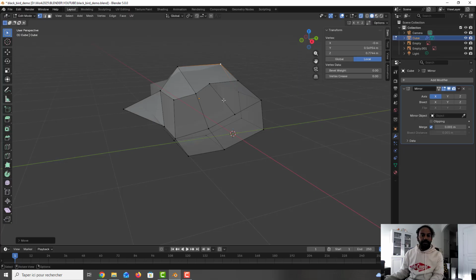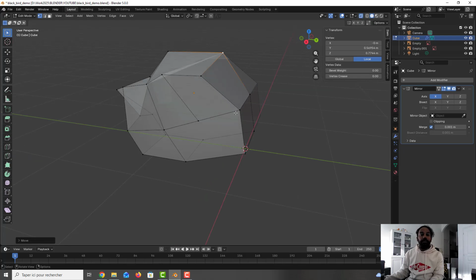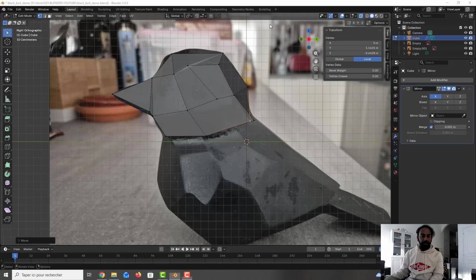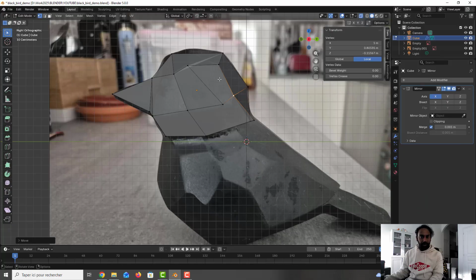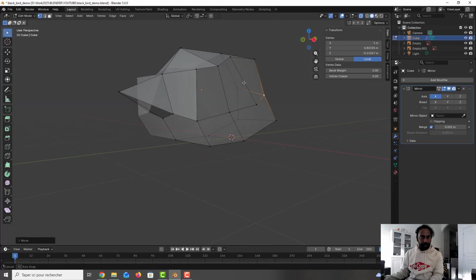So I respect the shape of the bird here. Normally we need a quad polygon, but here it's okay because it's not an organic shape. So I go here, I move here. Okay, I go here and I move here. Okay, I move a little bit down here. Okay, and this is okay. Okay, we can check if it's okay.